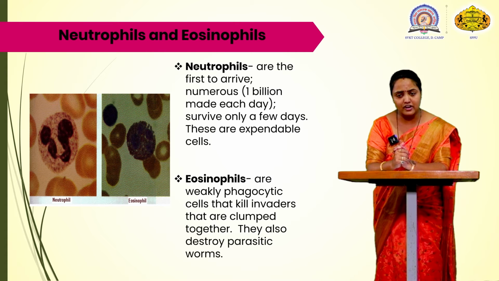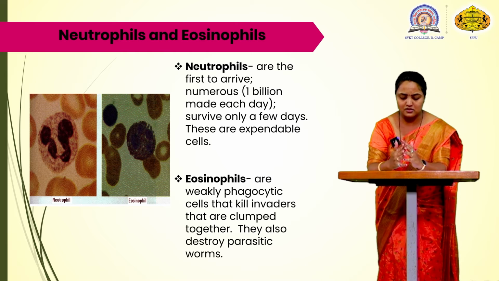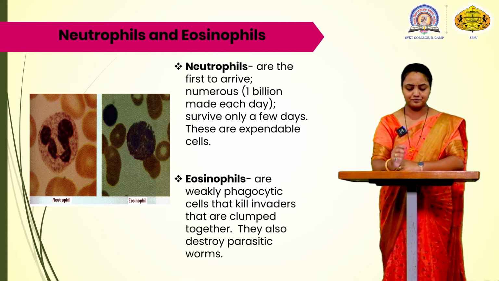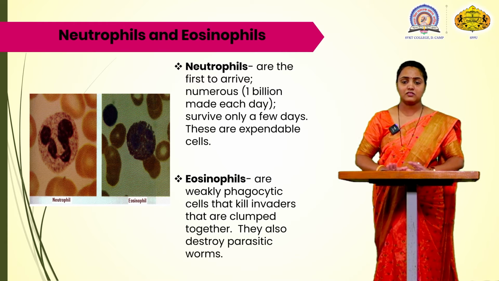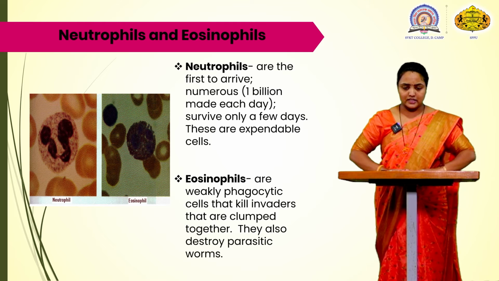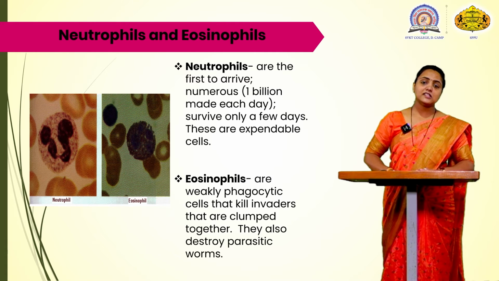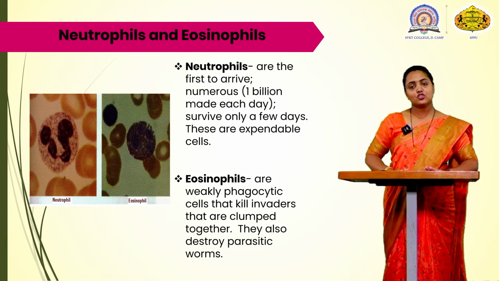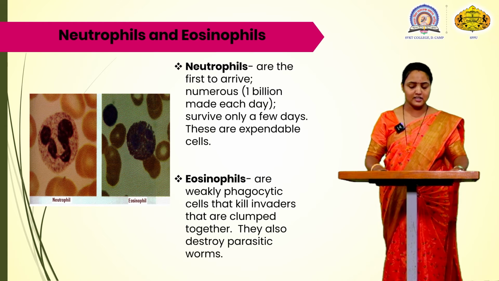Eosinophils are also a type of white blood cell. They are weak. They are also produced in the bone marrow. They make up about 1 to 3% of the total number of white blood cells. Eosinophils circulate in the blood and are transported through the blood vessels throughout the body. The gastrointestinal tract, the GI, contains the highest number of eosinophils. Eosinophils are weak but they also kill the invaders. They also kill the parasitic worms which are present in the body.